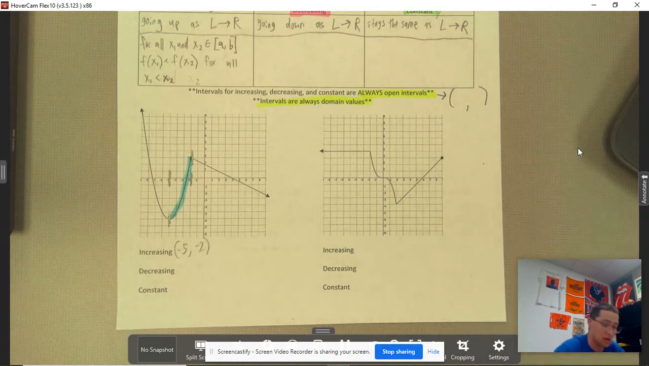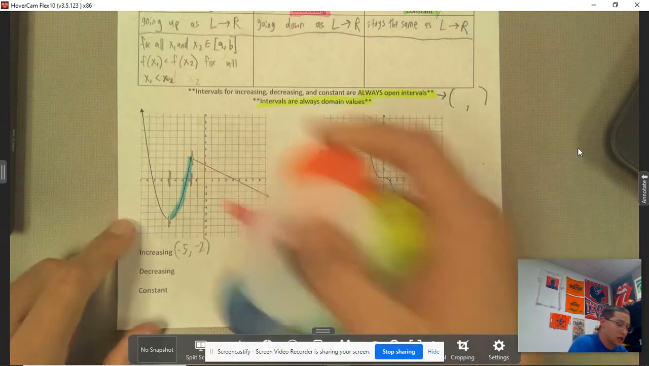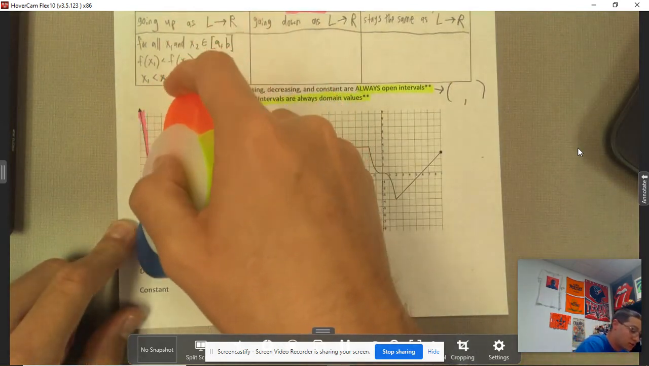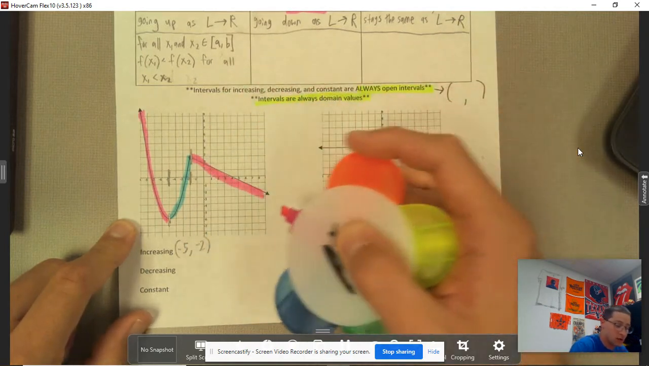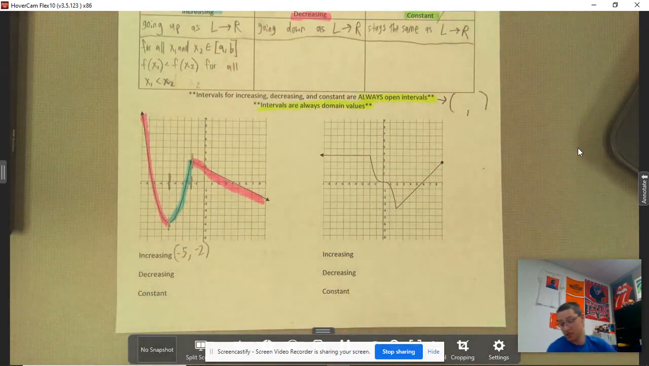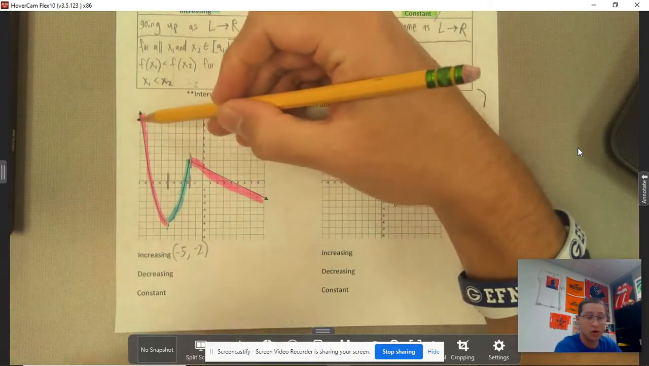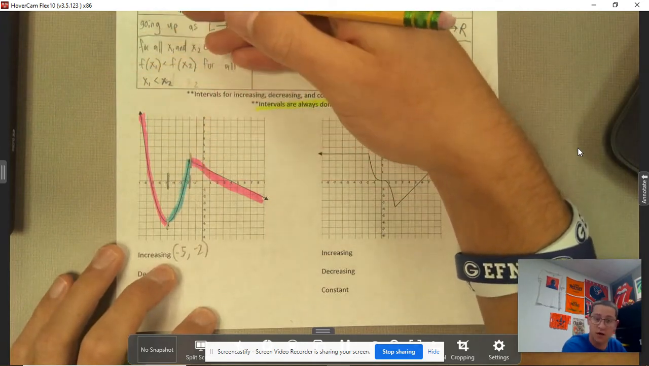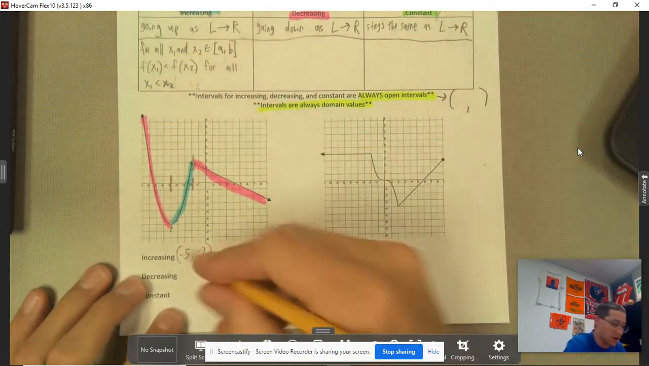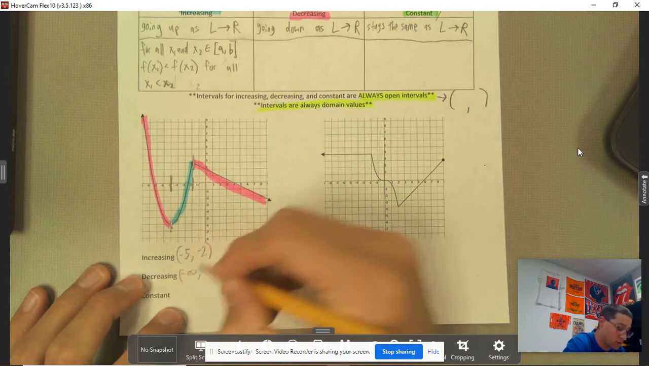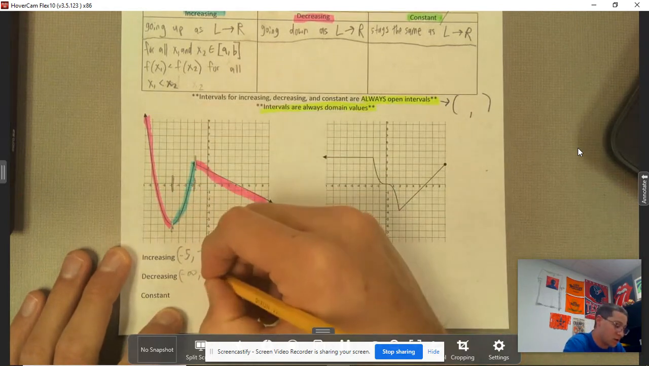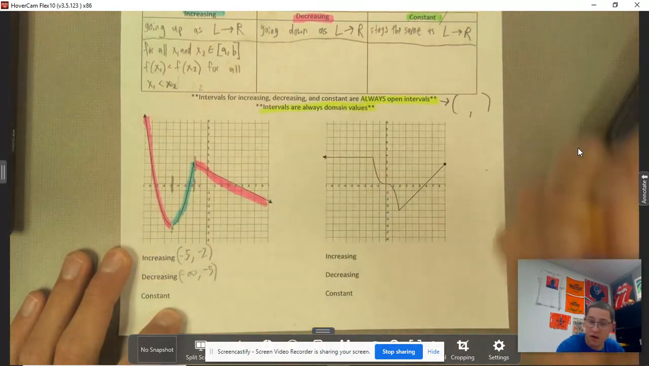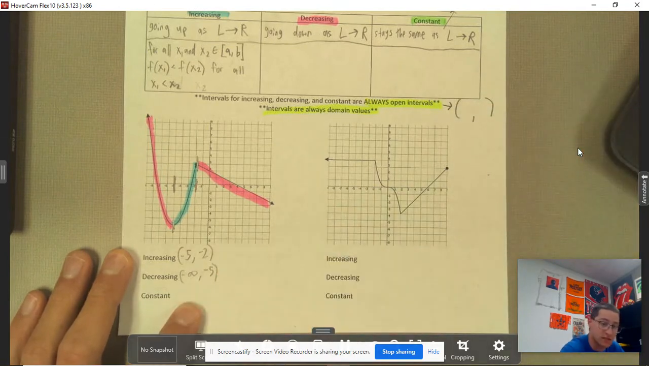For decreasing, same thing. I'm going to highlight the decreasing sections of the function. There it is. That is where the function is decreasing. On this one, notice I've got the arrow, but it's continuing left forever, so my interval is going to start at -infinity. It continues to decrease until I hit -5, so I'm going to stop it at -5. I have to make sure I have my open interval with the parentheses.